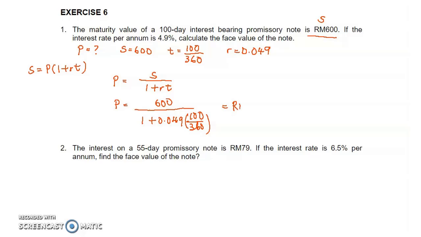So here P will be equivalent to 591.94. So remember, when we calculate value P, if there is an interest charge, value P must be less than value S, or the other way, we can say that S must be greater than value P.